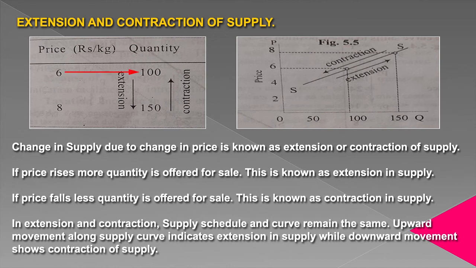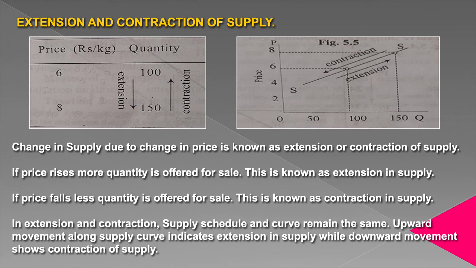price is 6, quantity supplied is 100. Price increases to 8, quantity supply increases to 150. Here, because of change in price, quantity supplied increases from 100 to 150. This change is due to change in price, so we call this increase as extension in supply. Whenever there occurs a rise in supply due to change in price, that rise is known as extension in supply.